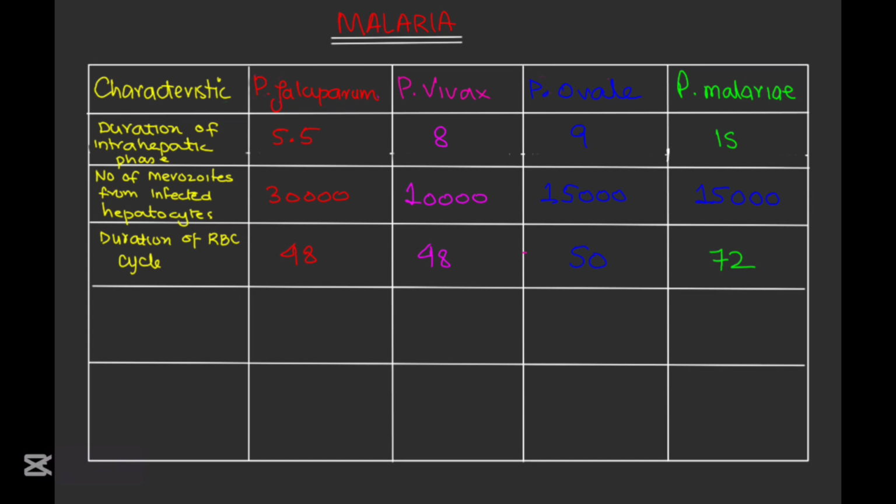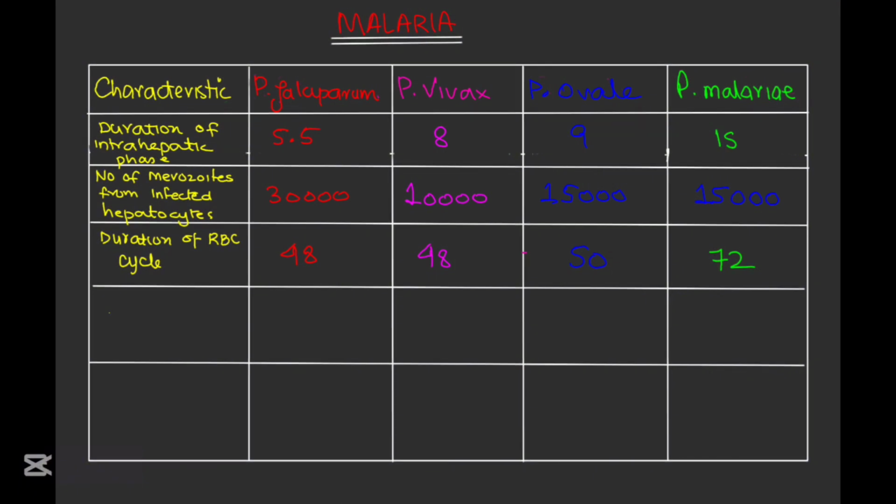Plasmodium falciparum and vivax have a 48-hour cycle, so they have fever every 2 days, tertian fever. Plasmodium ovale has a 50-hour cycle, so it also has a fever every 2 days, but with a slightly irregular pattern, tertian fever. And Plasmodium malariae has a 72-hour cycle, fever every 3 days, also called quartan fever.